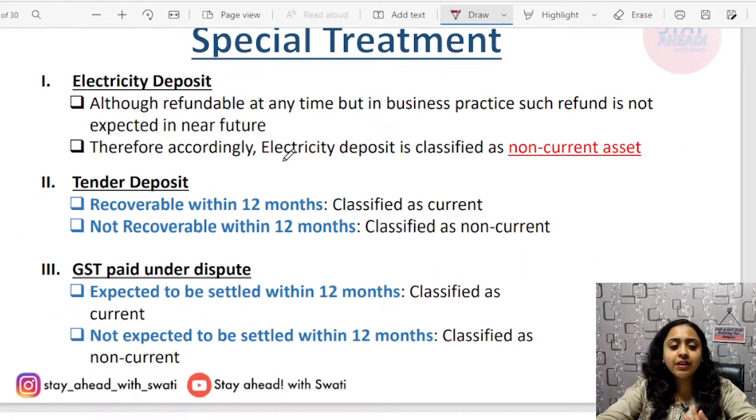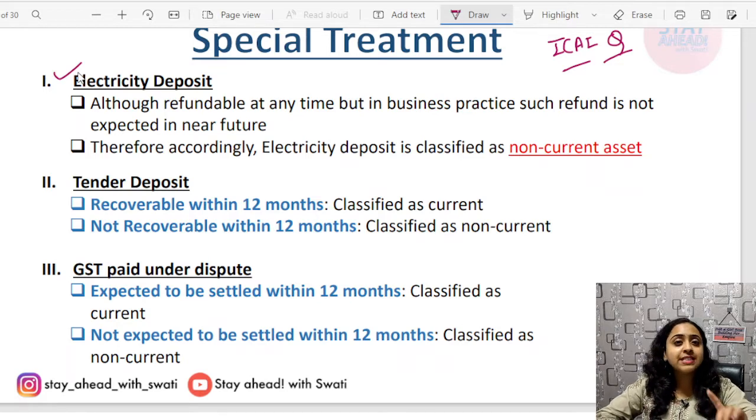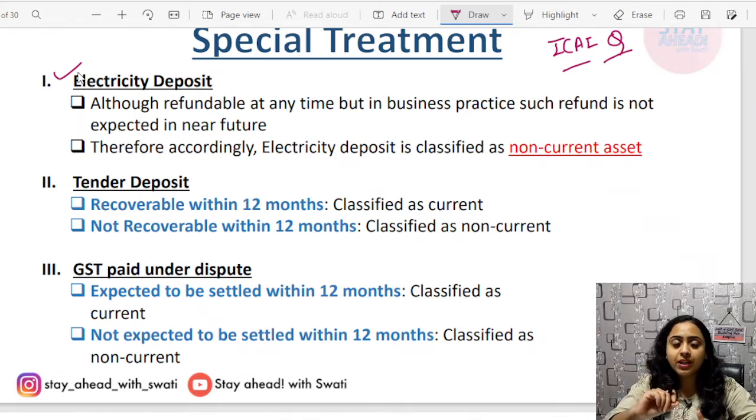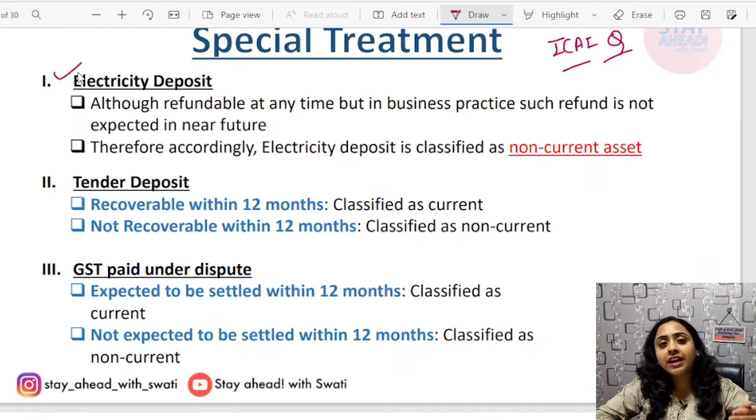Next, special treatment of some points are given. These are also ICAI questions. See, if we talk about electricity deposit, what is it? Whenever you take an electricity connection, you need to deposit some amount as security deposit. This will be refunded to you when you cut the electricity connection. If you deregister from the electricity connection, then only you will get such a refund. Other than that you will not get such a refund.